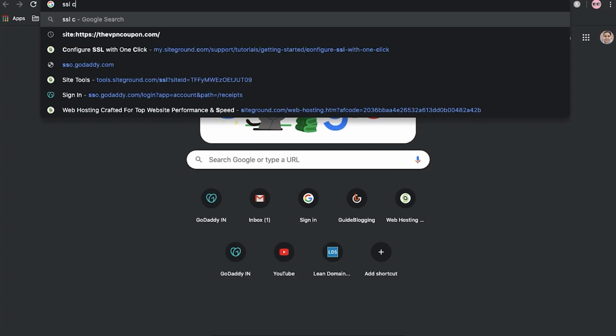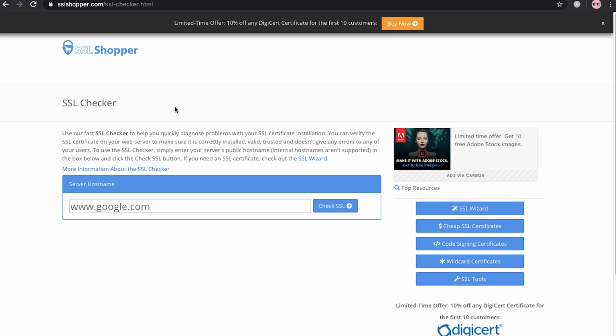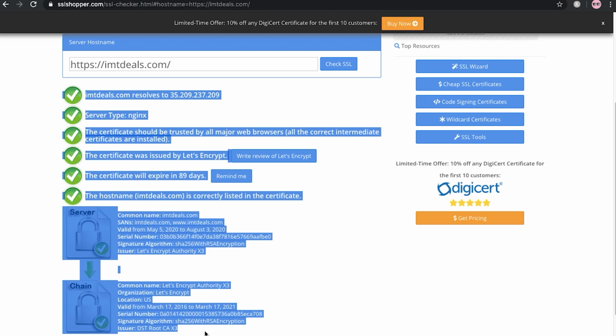Okay, so for checking whether the SSL is correct or not, you just have to go to this website, SSL checker. You have to go on this website to see whether SSL is properly installed in your website or not. So what you have to do is enter your domain name and click on check SSL. When you click on check SSL, here you can see all the things, that the HTTPS is over here.